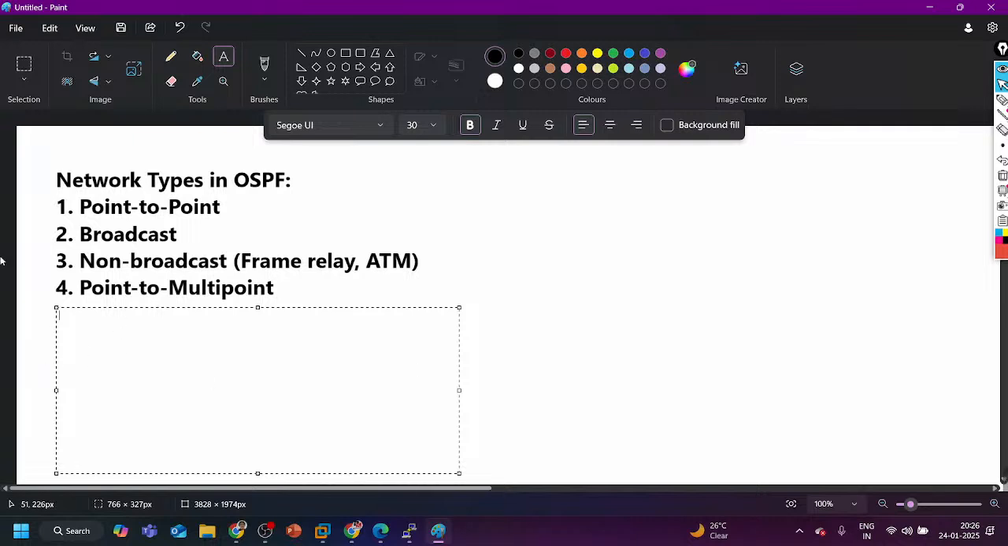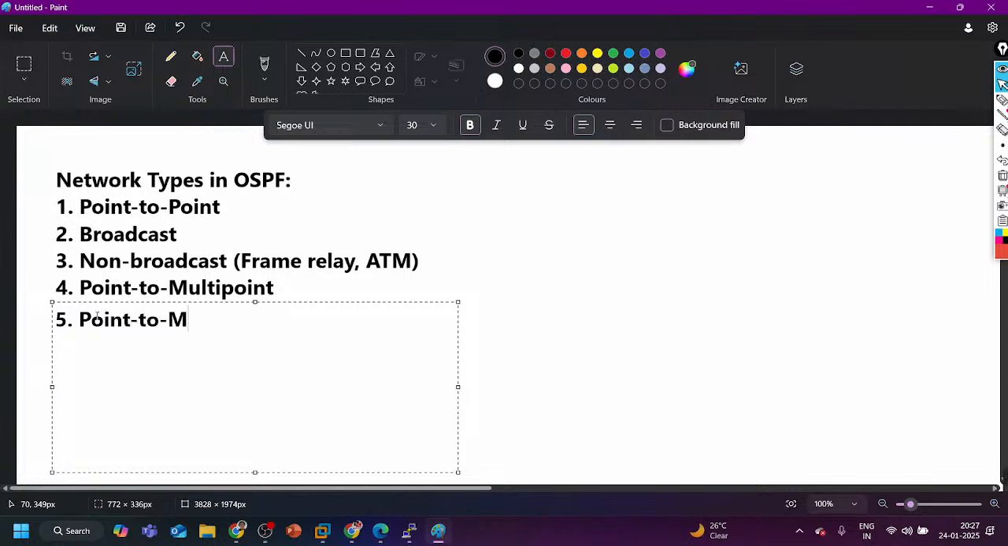Dynamic neighborship is possible here in case of point to multi-point, where we'll use this network type in hub and spoke topology. I'm expecting you know about hub and spoke topology at least. The next type of network is point to multi-point non-broadcast.